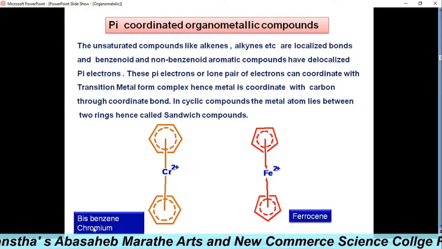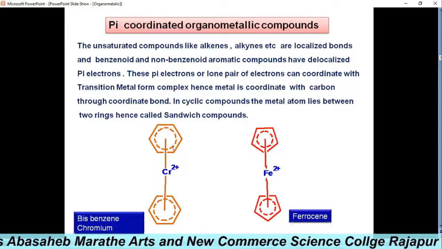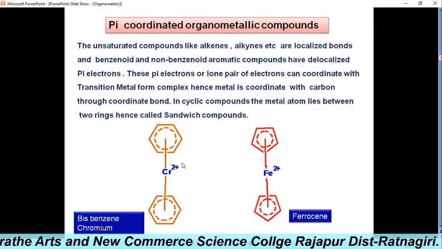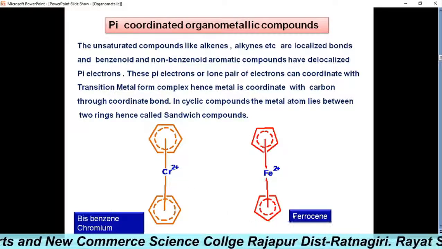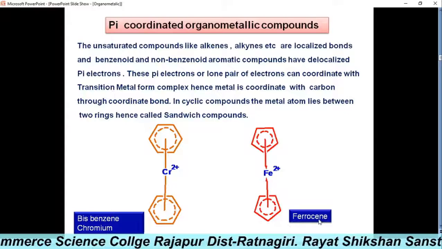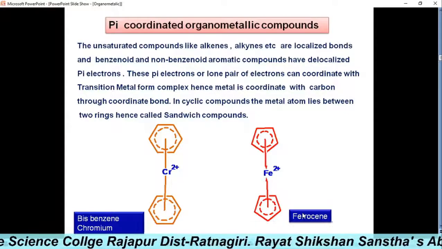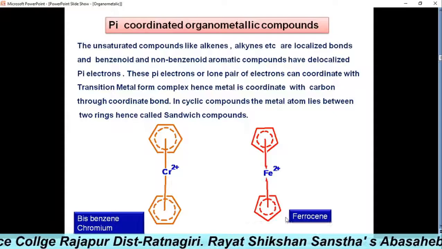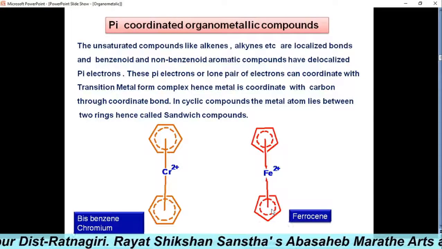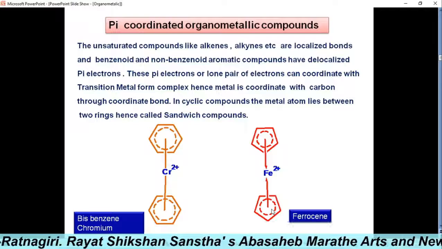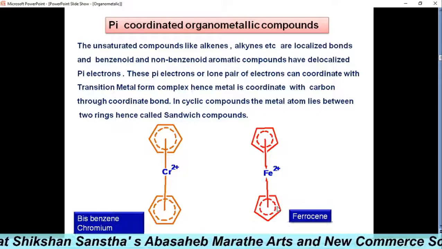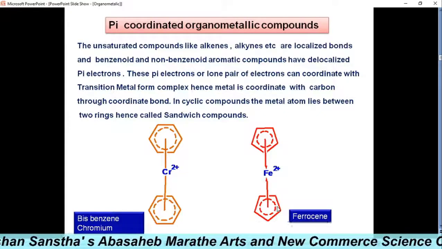For example, bis(benzene)chromium: these two benzenes coordinate with the chromium to form the complex compound. Another, with 5-membered rings joined to iron, is ferrocene. Natural organometallic compounds include cyanocobalamin, another name for vitamin B12, chlorophyll and heme. These compounds have cobalt, magnesium, and iron respectively coordinated with the lone pair of electrons on the nitrogen atoms in the organic compounds.